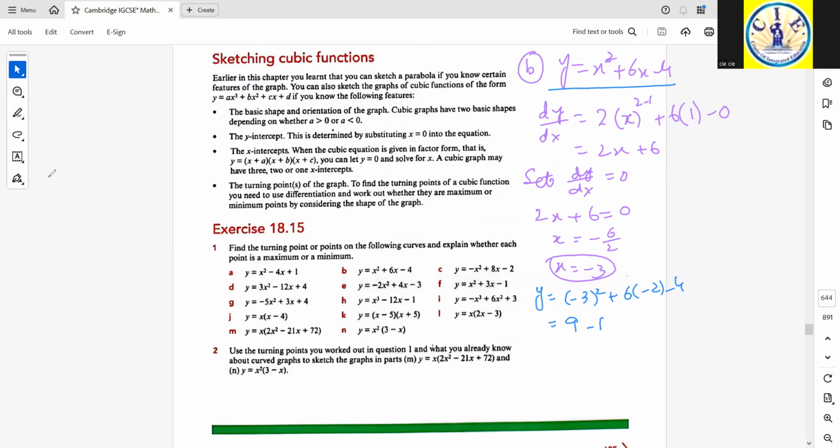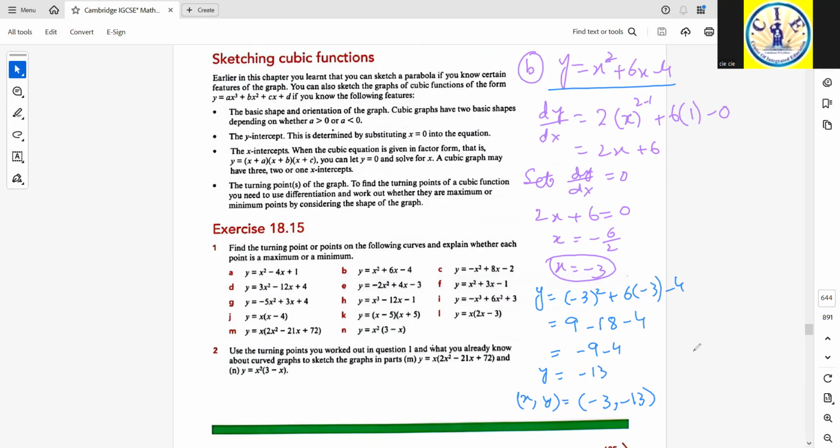There was negative 3 that I had to replace here. So 9 minus 18 minus 4. This is minus 9 minus 4. That is negative 13. So the xy point is negative 3 and negative 13.